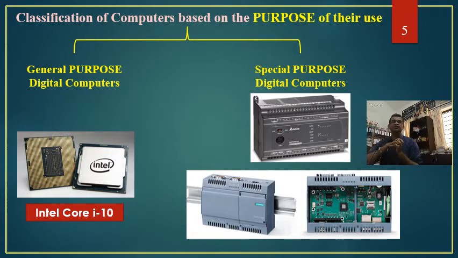But special purpose computers have limited applications. They are basically designed for a special purpose and they do only that particular job for which they are designed. And Delta or Siemens microcontrollers are very famous PLCs used in the industrial environment.